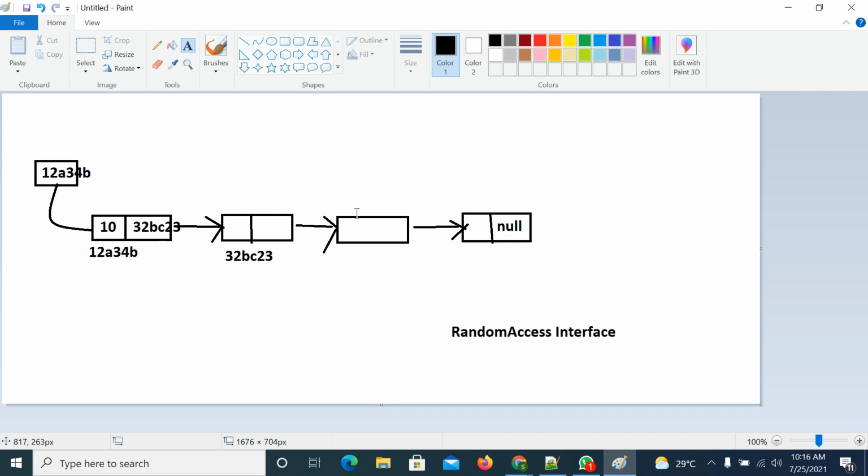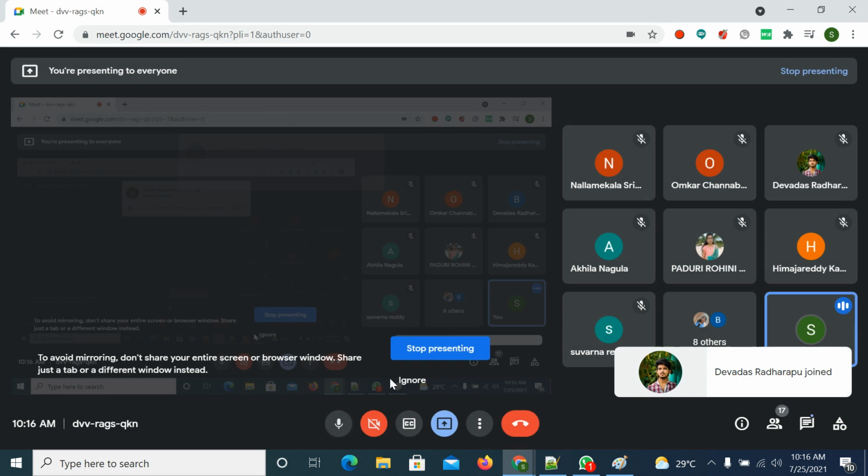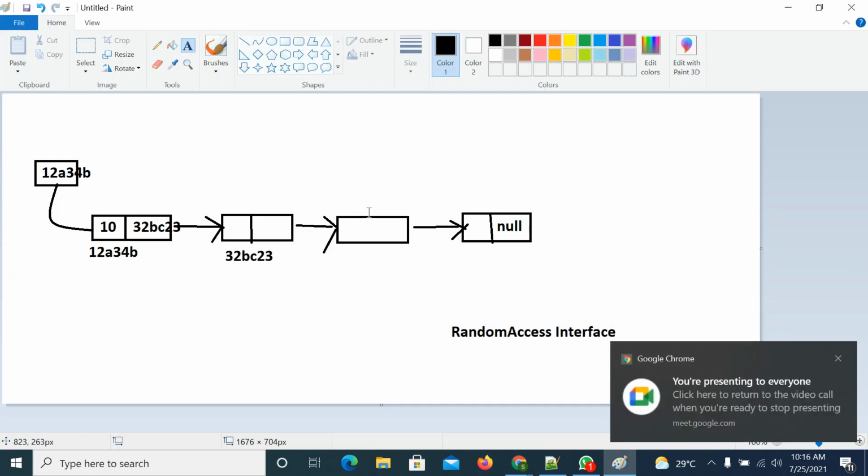Suppose the linked list contains 100 elements. If you want to retrieve the 99th location value, then you must visit all the locations. So here it will take so much time. If our frequent operation is retrieval, don't go for the linked list concept. Why? Because it will take more time.